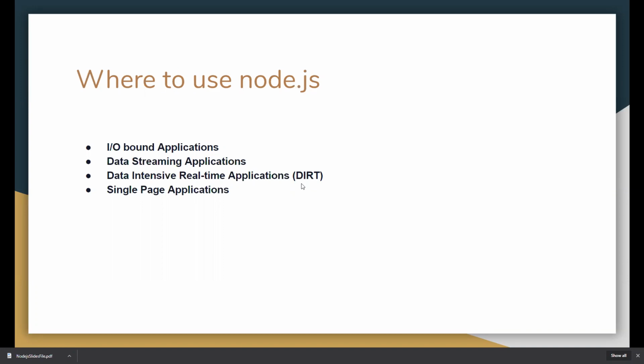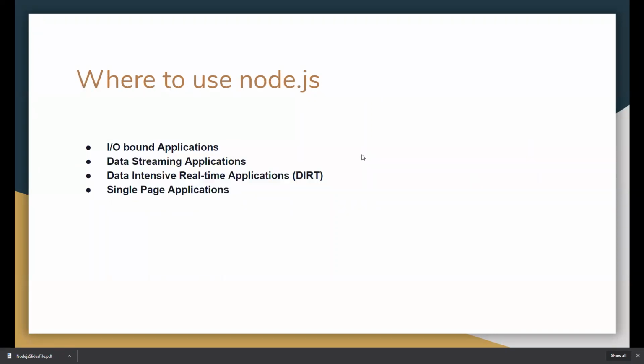Single page applications. We have two types of applications: single page and multi-page applications. Angular JS, React Native, these kinds of applications use a single page application. So if we are going for Angular, React Native, Ionic, we can use Node.js for these.